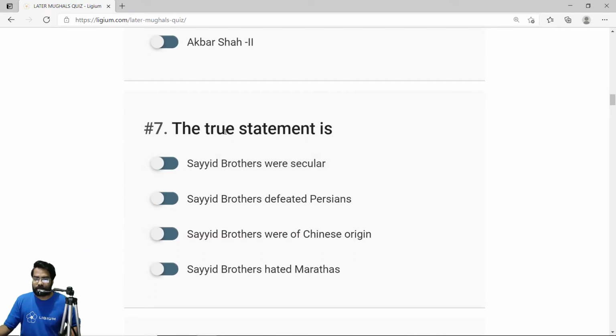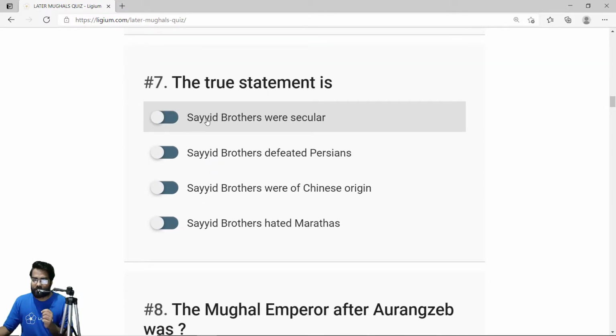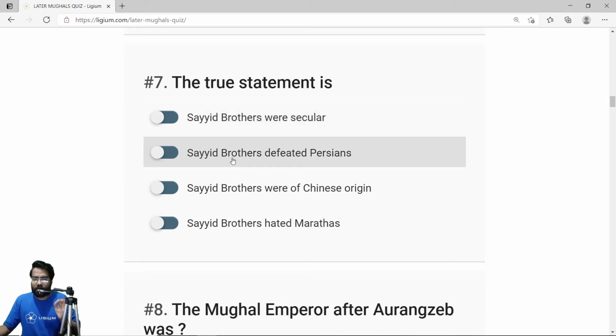Okay, then the seventh question. The true statement is, the first statement is the Sayyid brothers were secular. This is actually true. The Sayyid brothers, despite their infamous name, were actually quite secular. So the first option is true.